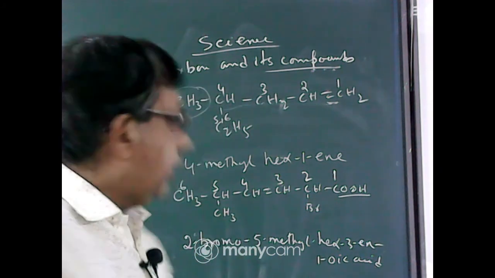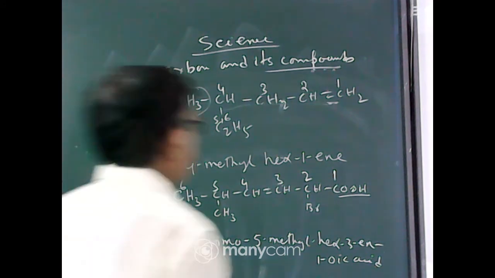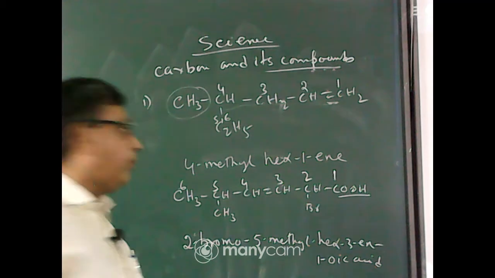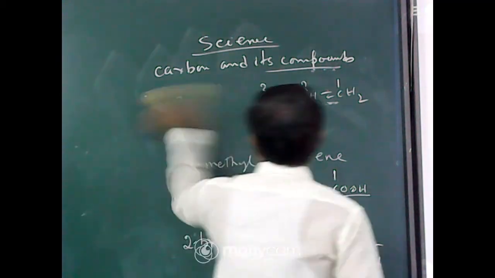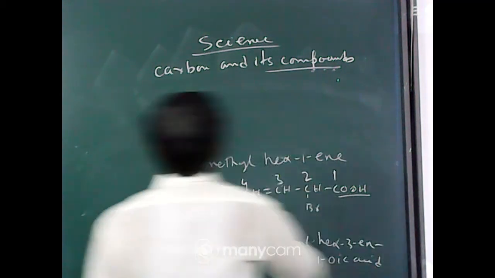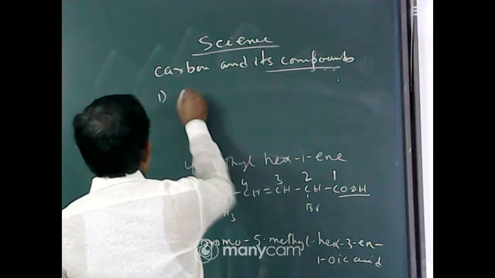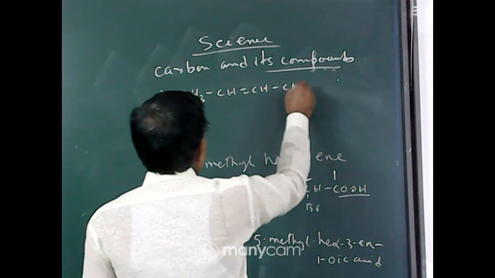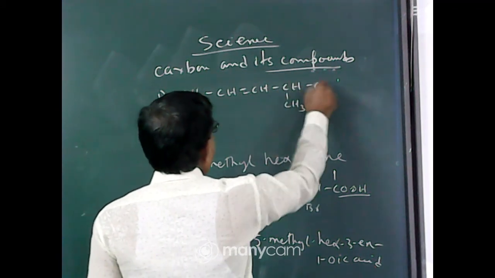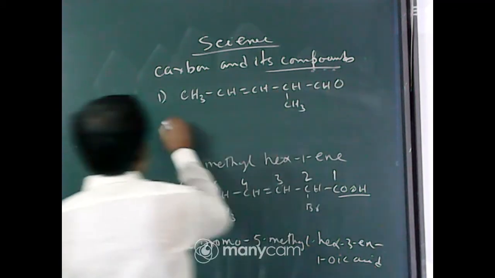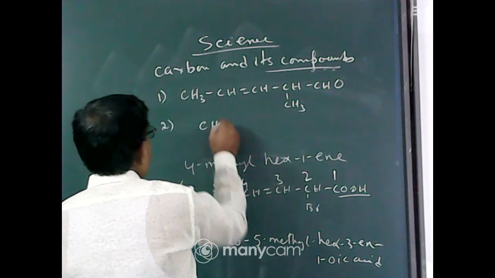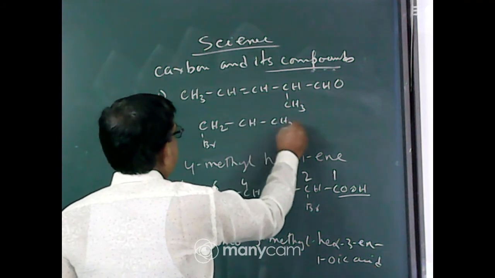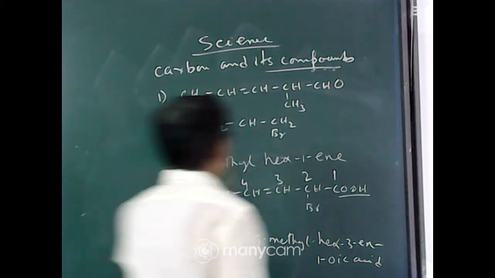So for homework I have given you 5 or 6 structures of compounds. You will try to write the IUPAC name of these compounds. Number 1: CH3, CH, double bond CH, CH, CH3, CHO. Number 2: CH2Br, CH, CH2Br.